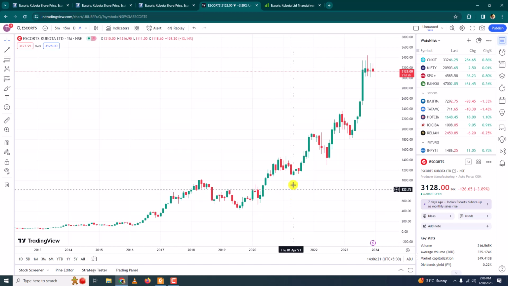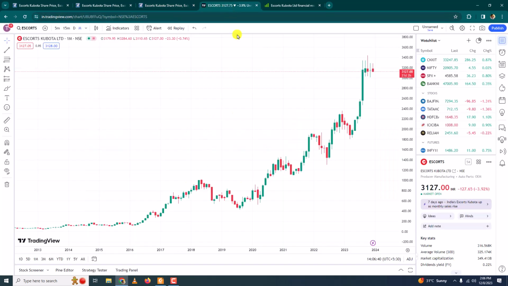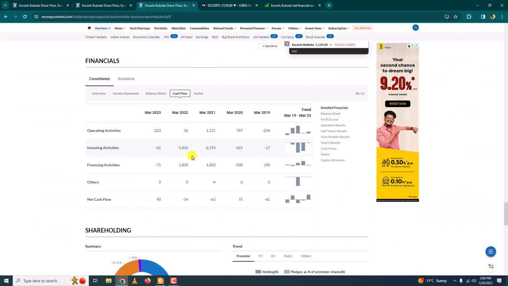Okay, from here, if you see, the price was around 1100 rupees. But if you see, a large amount was invested during this year and the previous year too, and the next year too after this. So that is the result of the growth of this company. So from 1000 rupees, the current price is 3000 rupees. Okay, from a 1000 rupees share price to 3000 rupees, the price of the share has increased, meaning whatever was invested